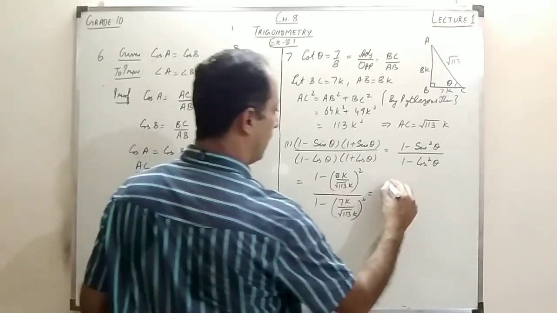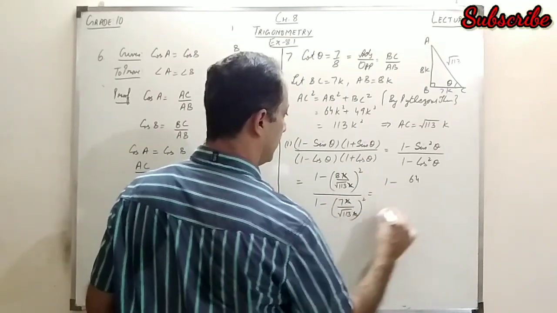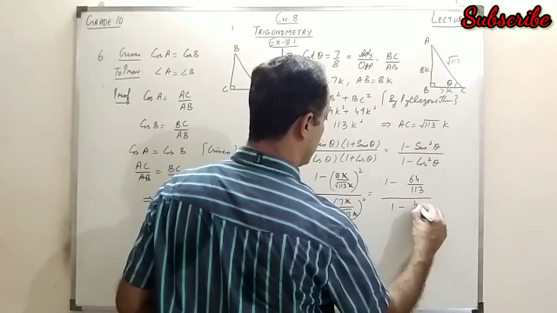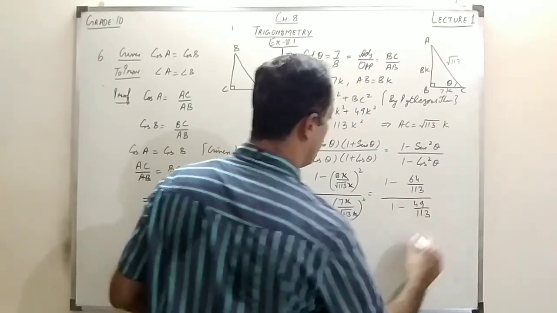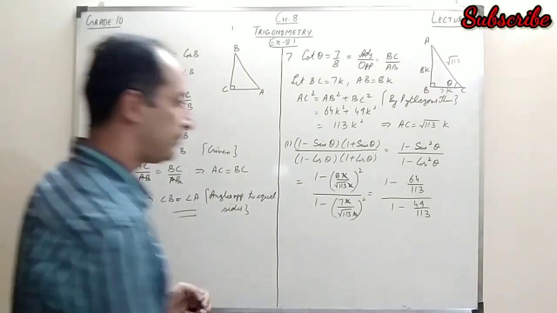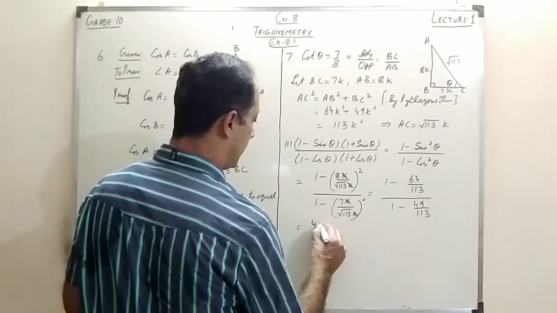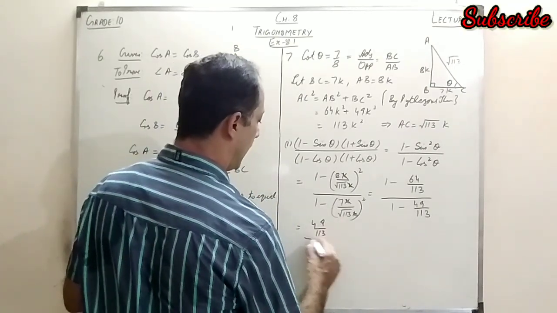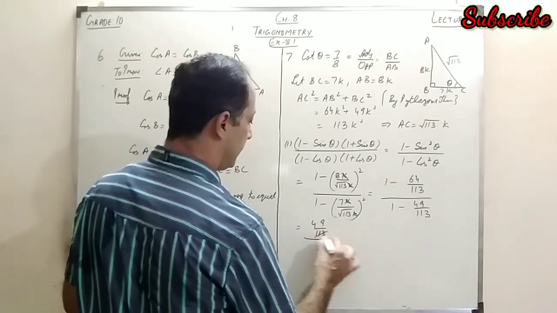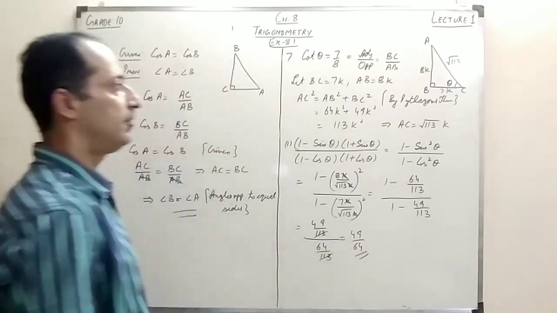So that is 1 minus 64 upon 113, the K cancels here also, upon 1 minus 49 upon 113. Simplifying the numerator and denominator separately, the numerator is 49 upon 113 and the denominator is 64 upon 113. This 113 cancels and I get the value as 49 by 64.